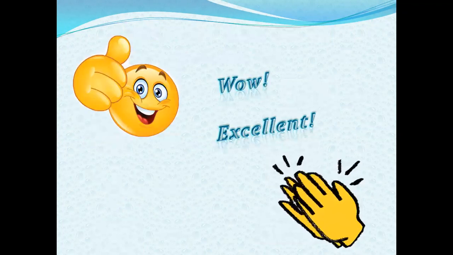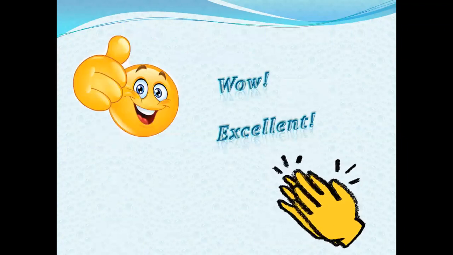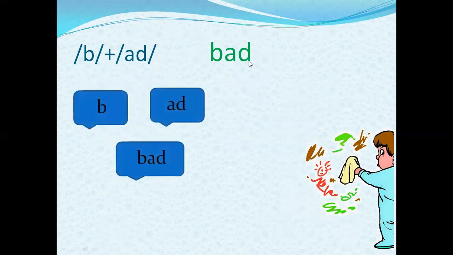Well done. Excellent. Now let's move to the learning of AD sound words. B and AD, bad. Is this a boy a bad boy? Yes. Why? Because he is writing on the wall. So he is a bad boy. I hope you all are good children. Nobody scribble on walls. Well done.